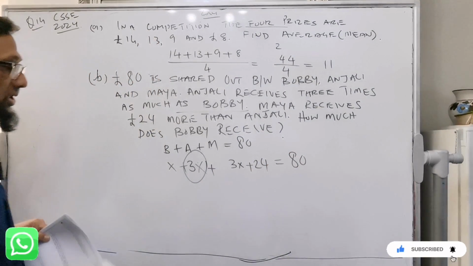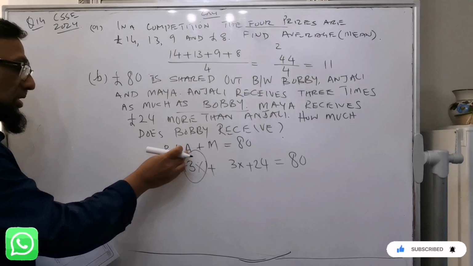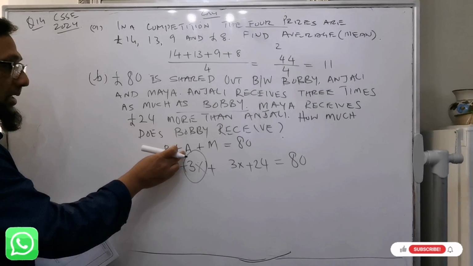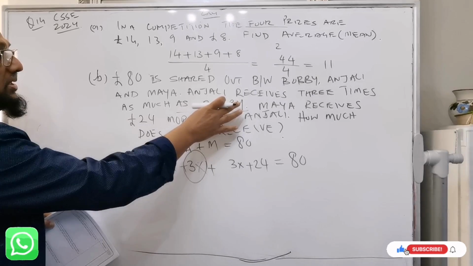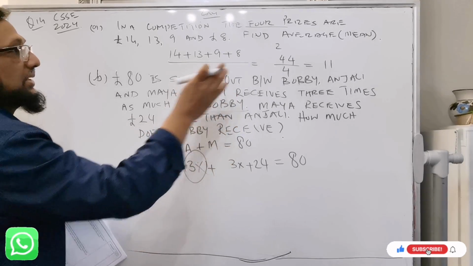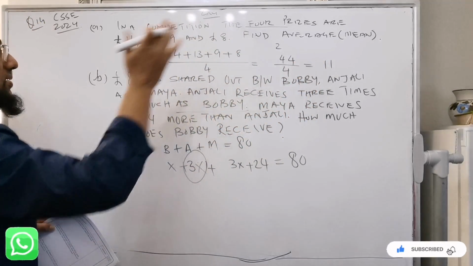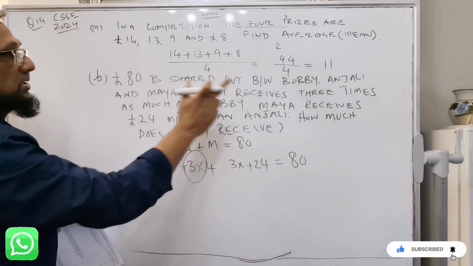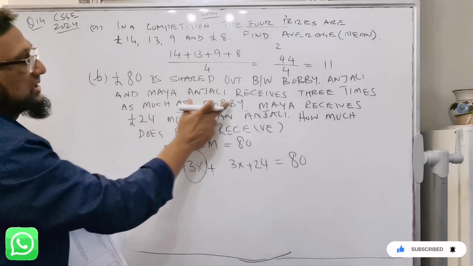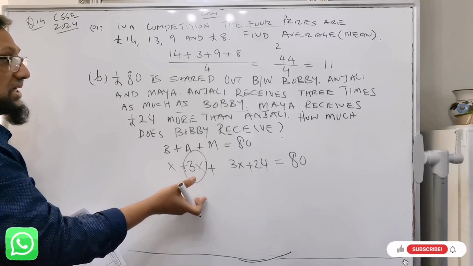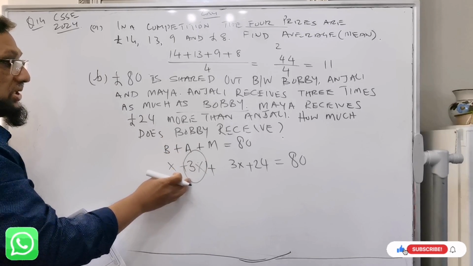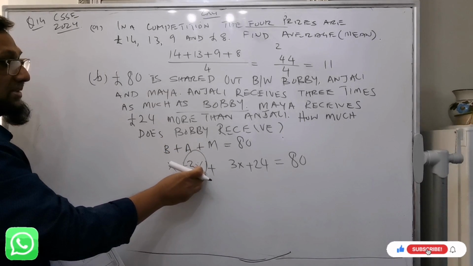The total is equal to 80. As per the statement, Anjali receives 3 times as much as Bobby, so whatever Bobby is getting, x, Anjali is getting 3x.